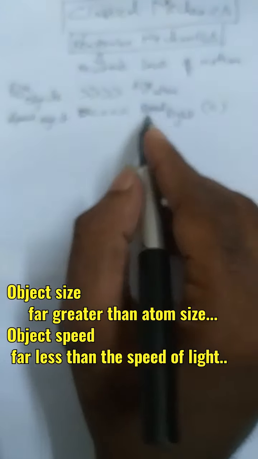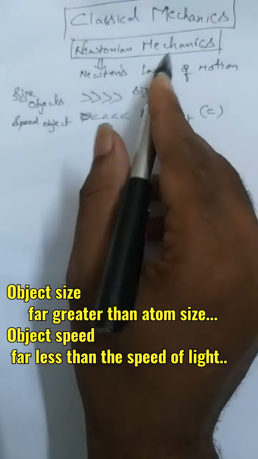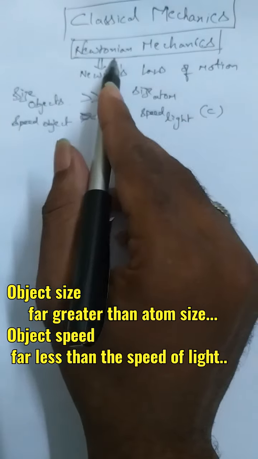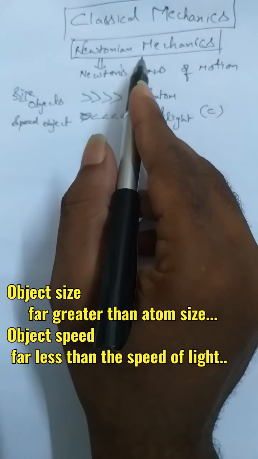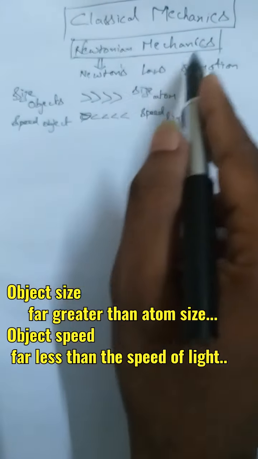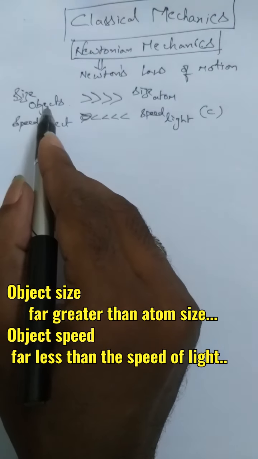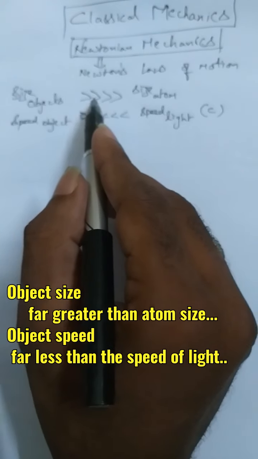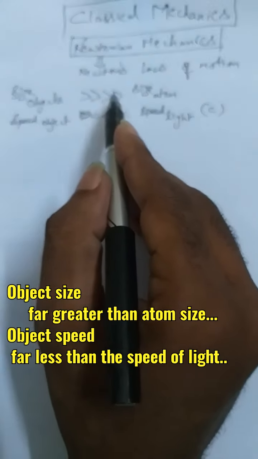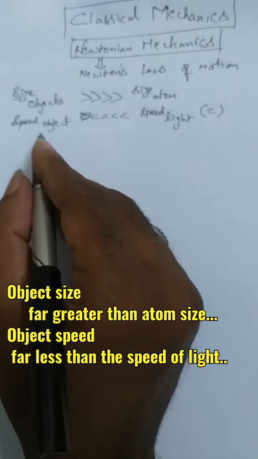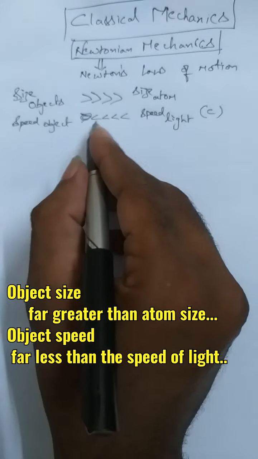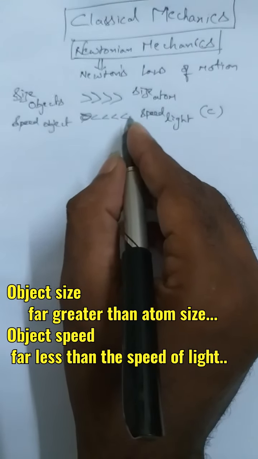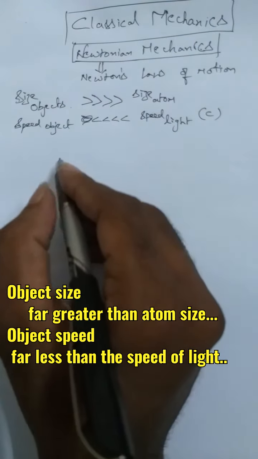So classical mechanics results, which are based on Newton's laws of motion, can be applied only to objects whose size is many times far greater than the size of the atom, and whose speed is many times far less than the speed of light.